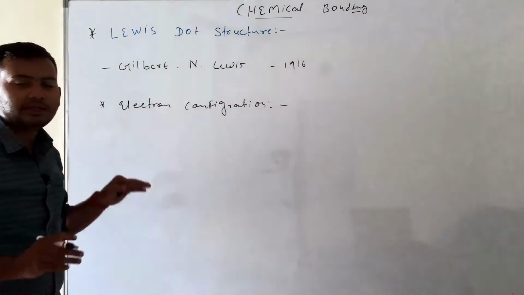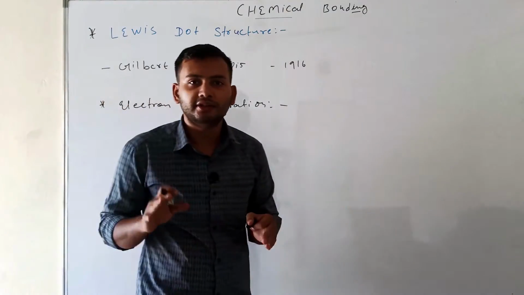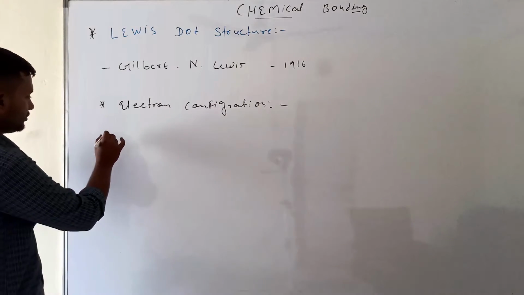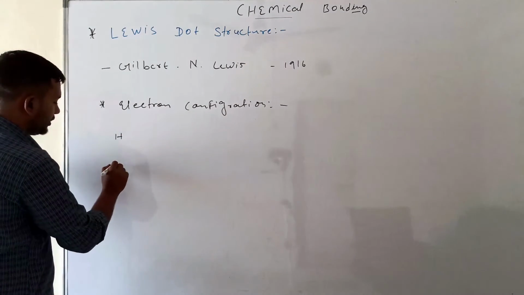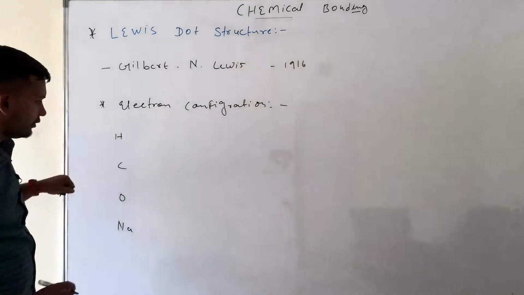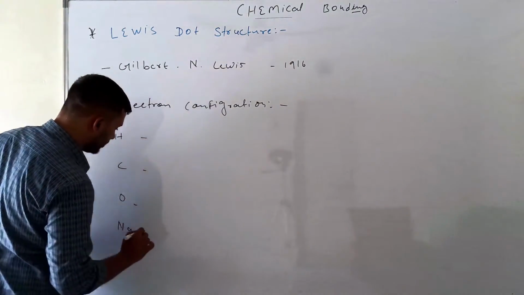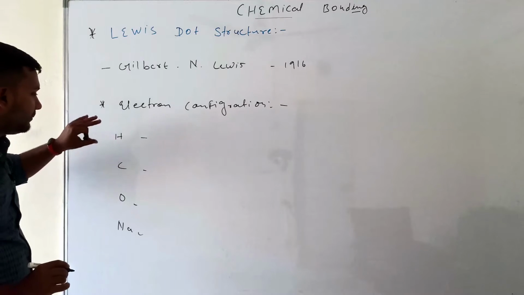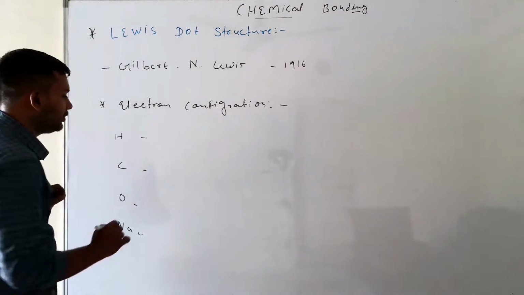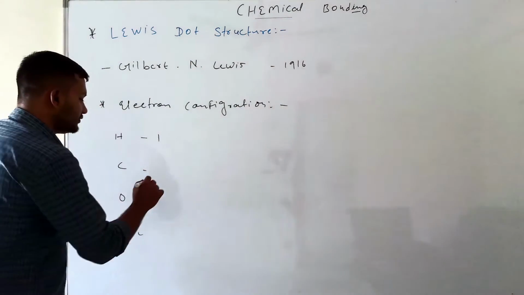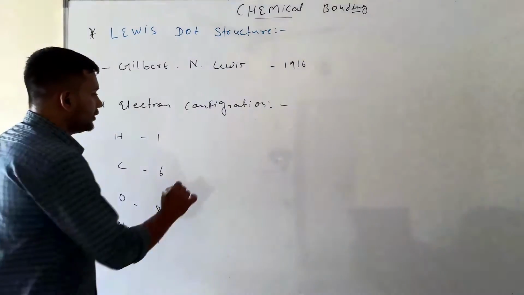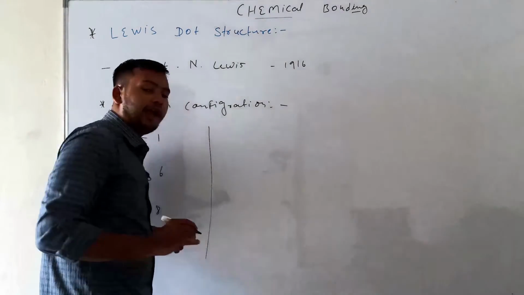Electronic configuration is the configuration of electrons inside an atom or molecule. We take four examples: hydrogen, carbon, oxygen and sodium. First, we need to know the atomic number of each atom. The atomic number of hydrogen is 1, carbon is 6, oxygen is 8 and sodium is 11. All of them have electrons.